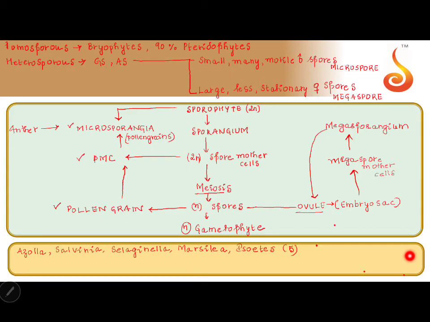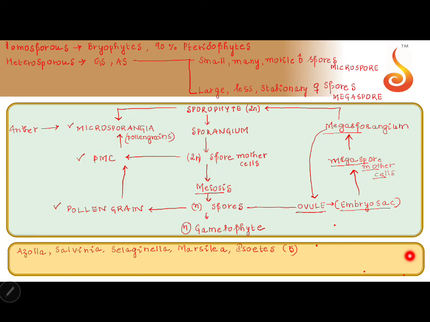What is ovule structurally? Megasporangium. And where do I have megasporangium? On sporophyte. So how do you define megasporogenesis? Formation of embryo sac from megaspore mother cell through meiosis in megasporangium, that is ovule, is called megasporogenesis.